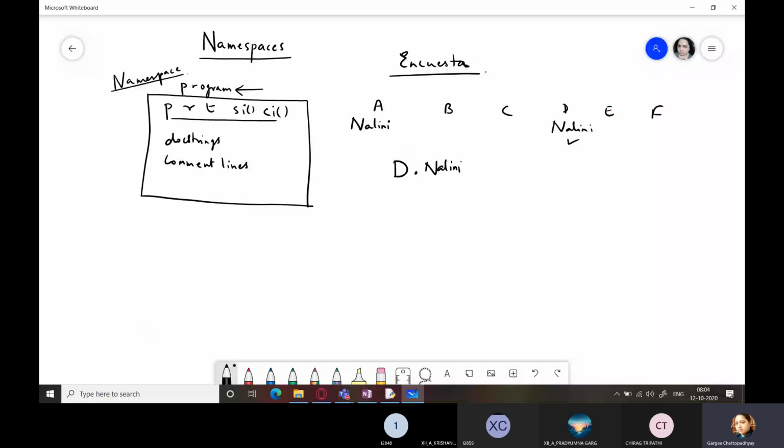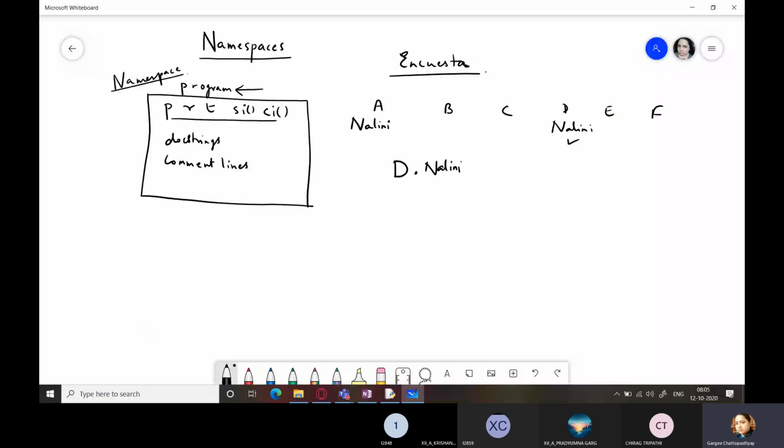So it would be something like D dot Nalini. You might have also seen when there are 2 or more students with the same name in the class. How are they referred to? They are referred to by their surnames. Sometimes there are 2 students with the exact same name as well as surname. What will the teacher use to differentiate?